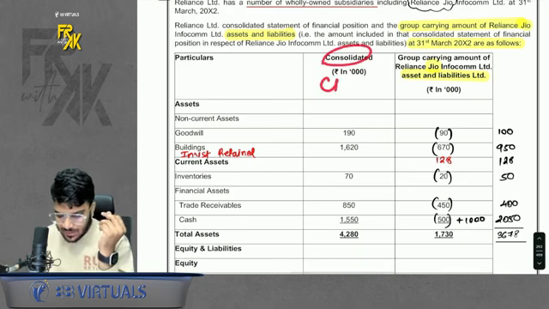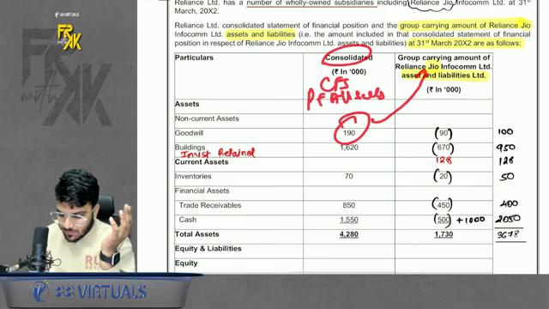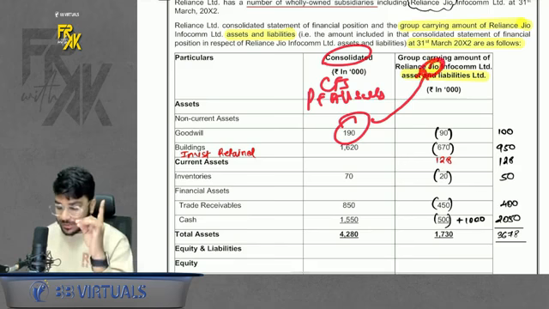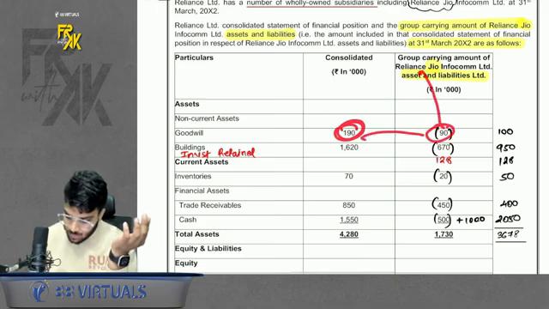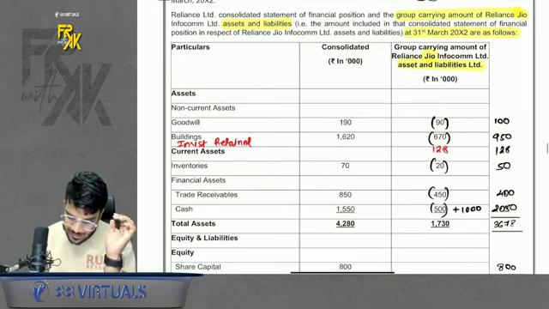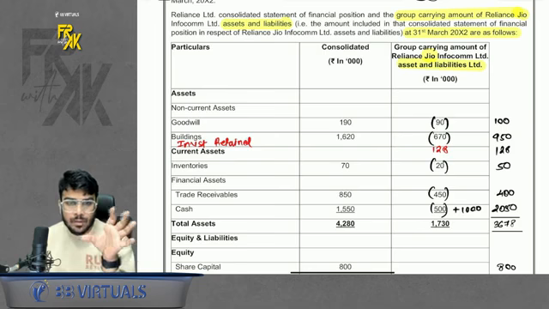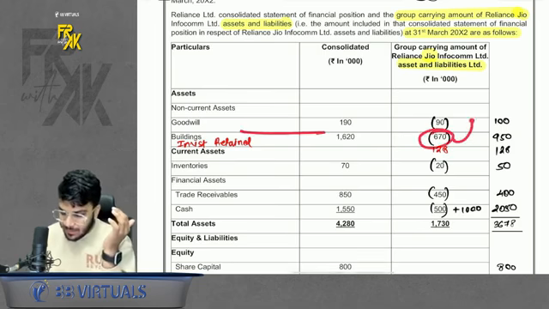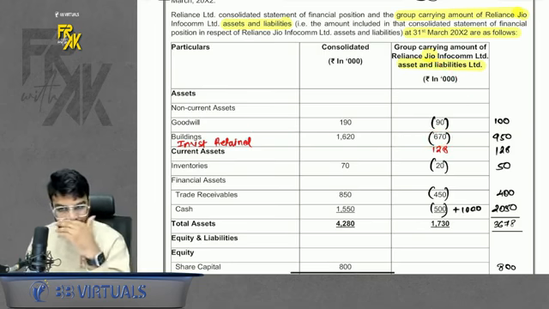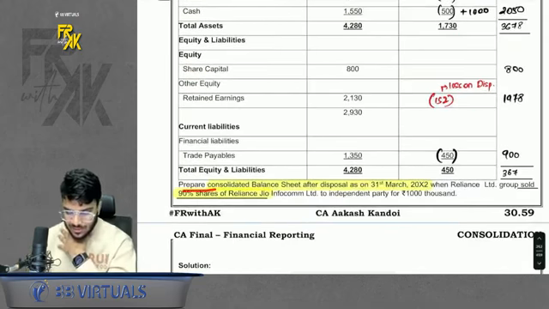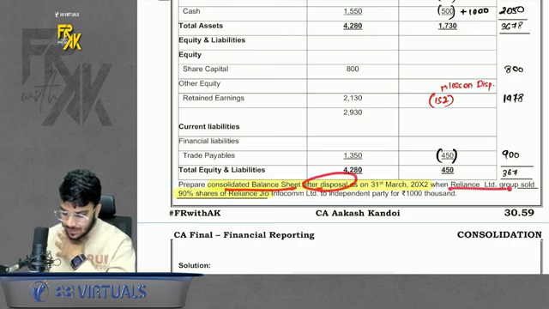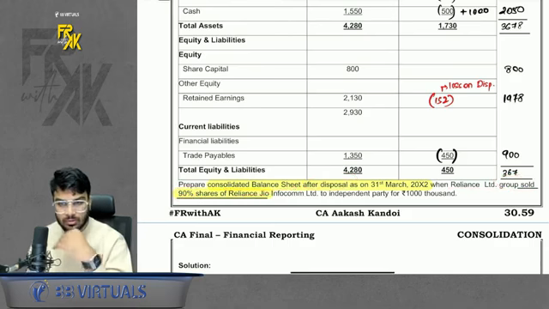They have given the CFS data of parent plus all subsidiaries. And out of this whole data, how much value belongs to the subsidiary, this Jio subsidiary? For example, if goodwill is 190, 90 is the goodwill from Reliance Jio. If 1620 is the total asset buildings, 670 is the buildings from Reliance Jio. Why is it given separately? Maybe we might be disposing of this subsidiary. So they are asking us to prepare the balance sheet after disposal when Reliance sold 90% shares of Reliance Jio for 1000. So we are selling 90% shares.